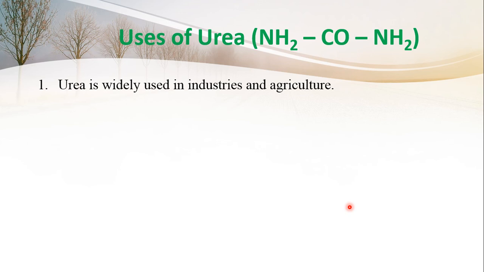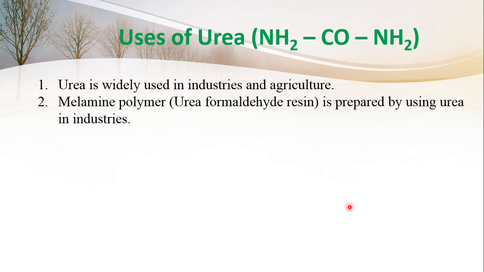In the previous chapter we learned that urea is used to produce a polymer, urea formaldehyde resin, where urea and formaldehyde mix to produce this polymer, which is also called melamine. So here the polymer, urea formaldehyde resin, is prepared by using urea in industries.